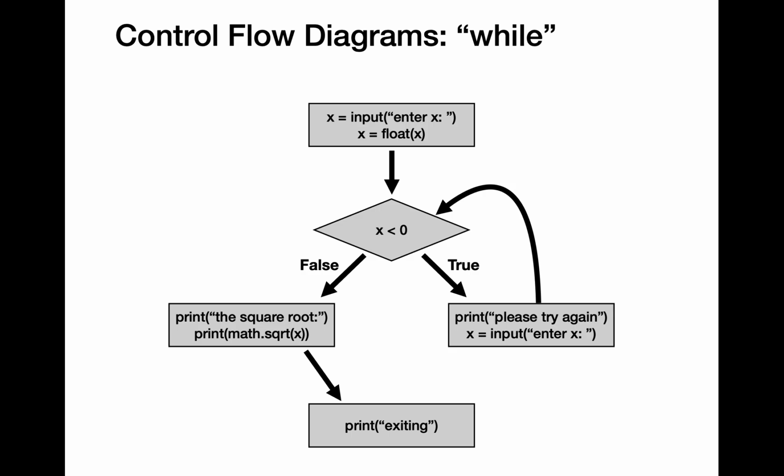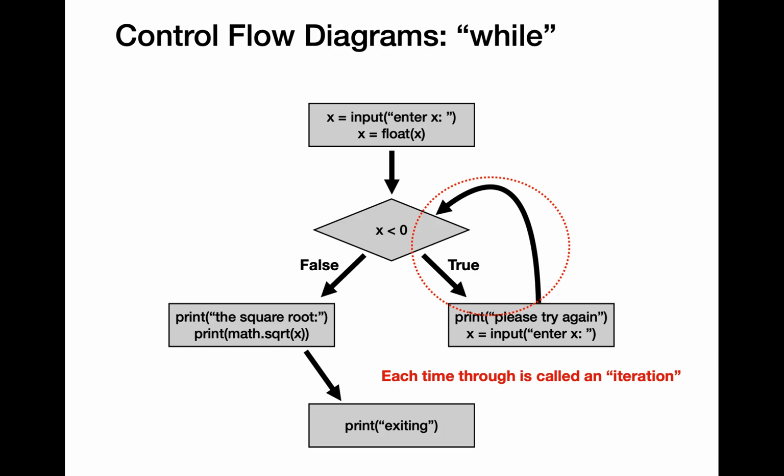Observe that the rectangular box here changed slightly. Other than just displaying "please try again", we are now calling the input function call to prompt the user to enter the input for the variable x. Then we create a cycle by doing that. The cycle is going to be called a loop. Every time we execute the loop body is going to be called an iteration of the loop.